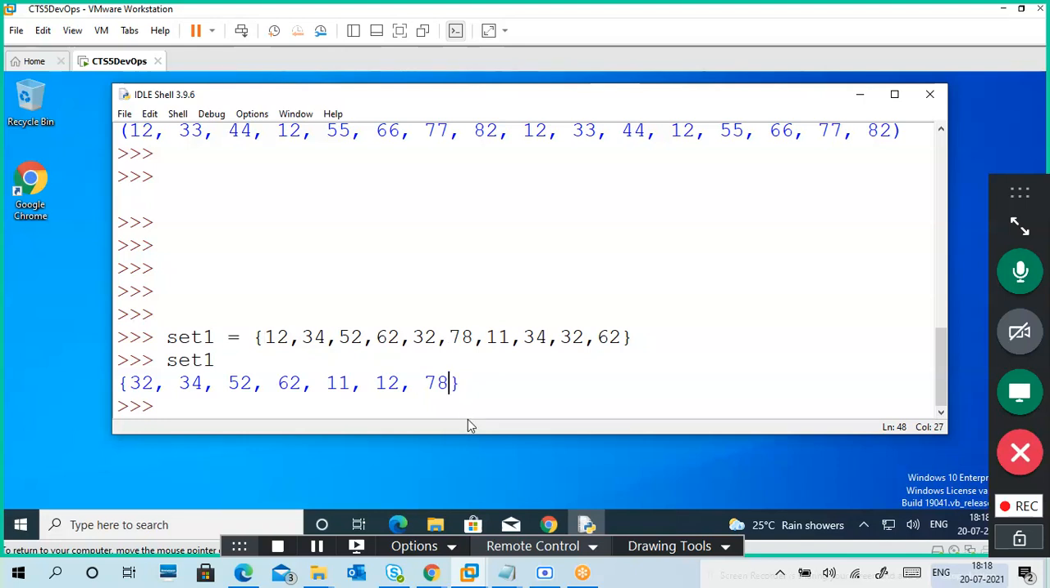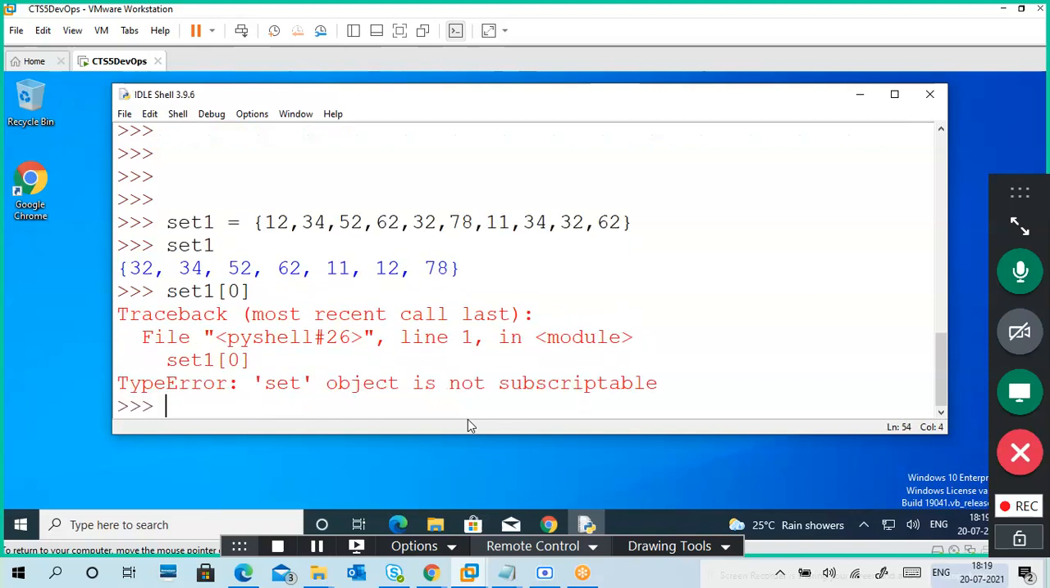So what happened here? It is rearranged because a set is not ordered, which means it won't maintain exact places. Even if you are querying it like 0, meaning the first value, first item, it won't come. Set object is not subscriptable. Okay, this is the set. No order, no indexing, no duplicate.